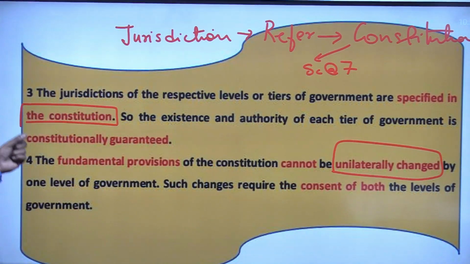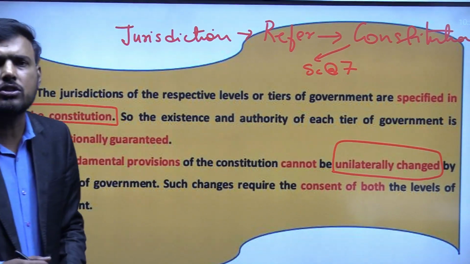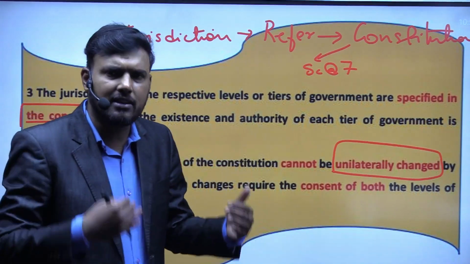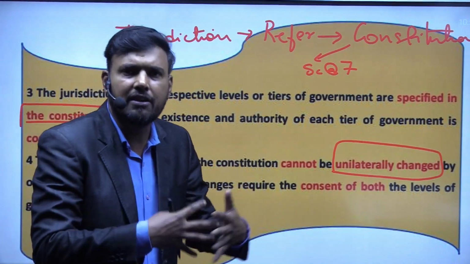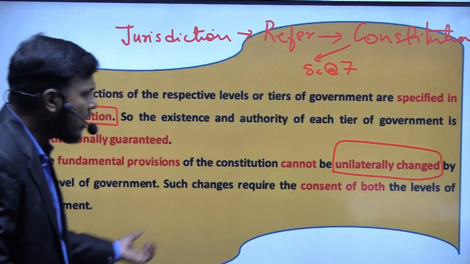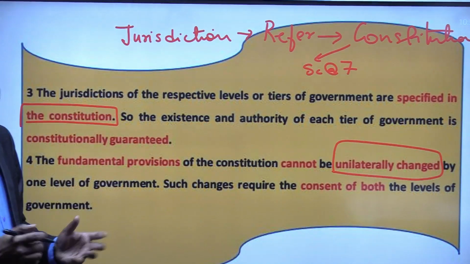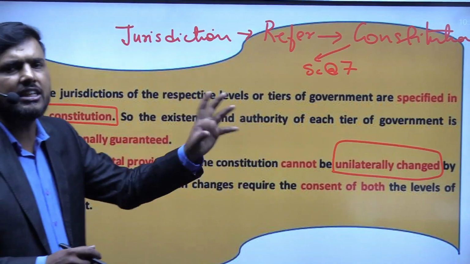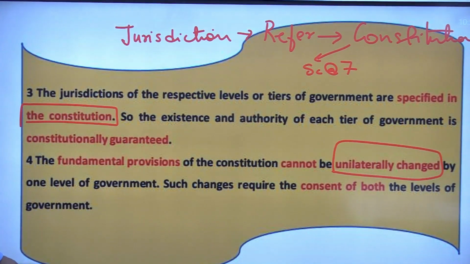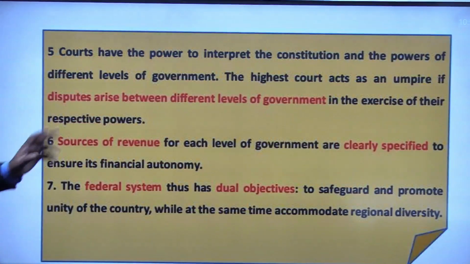If any change has to be brought into the Constitution, both stakeholders, the union government and the state governments, will talk with each other, come onto the dais, and according to the consent, the necessary change will be incorporated. That is again a very key point for the Indian federal system.